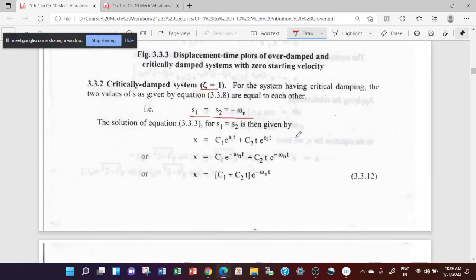So again, for this type of two equal roots of a quadratic differential equation, we have this mathematical concept to write the solution of the equation. This is your C1 plus C2 t, into S1 and S2 here. Here this is given by this. You can take the common term outside, and it becomes the equation C1 plus C2 into t, into e raised to minus omega n t.